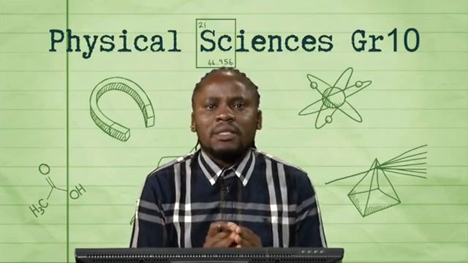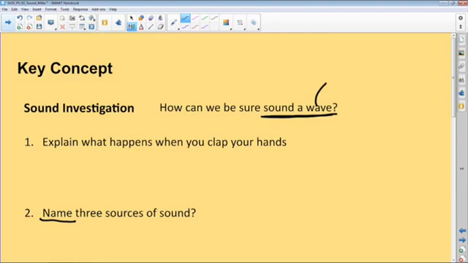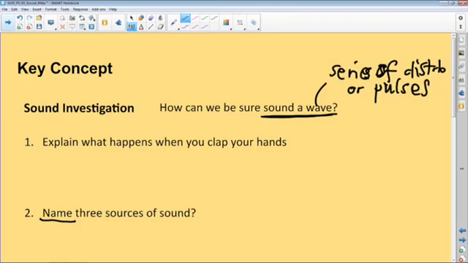Now, sound is a wave in the sense that it consists of a series of disturbances or pulses that are propagated through space. The space we're talking about is a medium. Air is a typical example of the medium in which sound travels. Air acts as the what? As the medium.